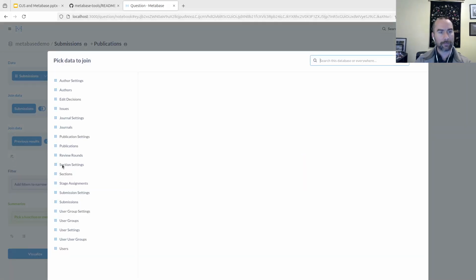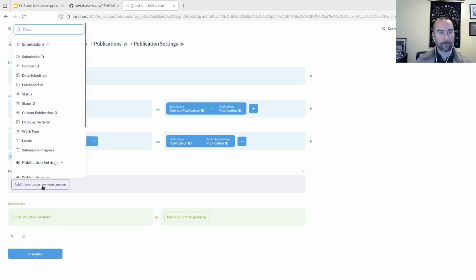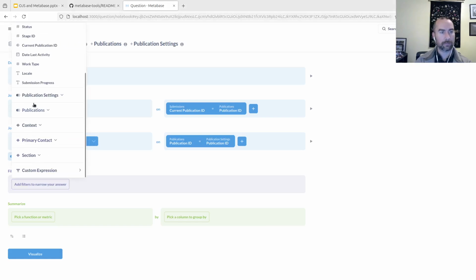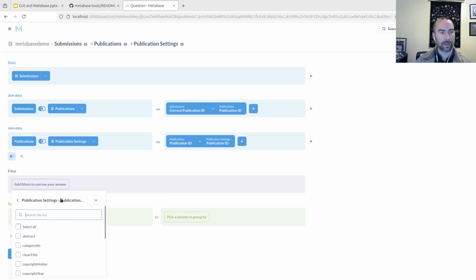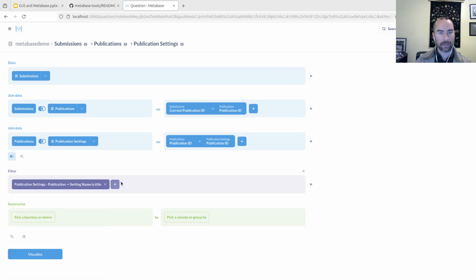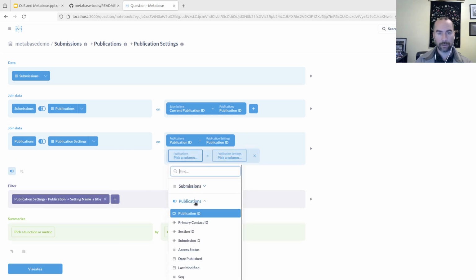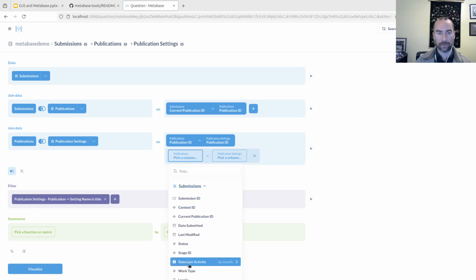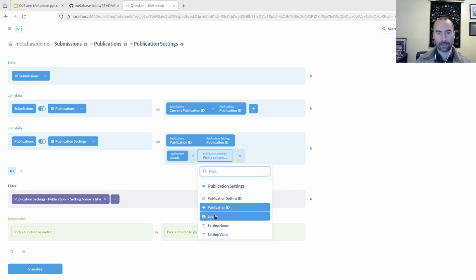I'm going to join that further on publication settings. And I'm going to choose the setting called publication settings. Setting name is going to be title. And I'm going to choose the title in the publication's current language. So I'm going to go from the submission language to the publication settings language.